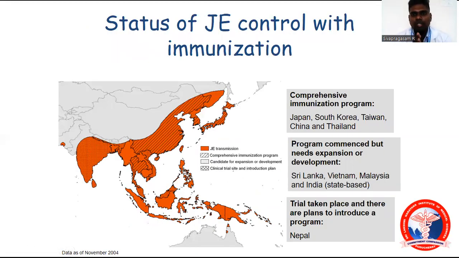Status of JE control with immunization. This is the axis. These are the status of the JE transmission. The orange part are the transmitted state. This is where a comprehensive immunization program is in effect. Candidate for expansion or development. Clinical trial states.